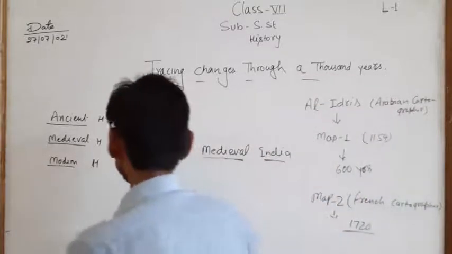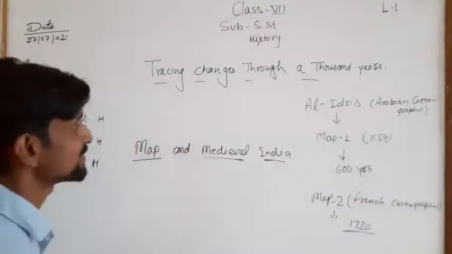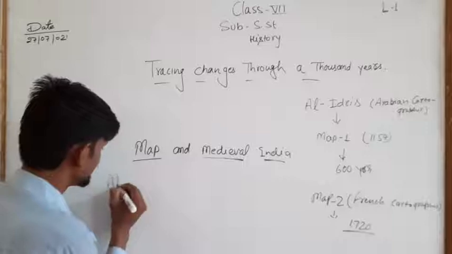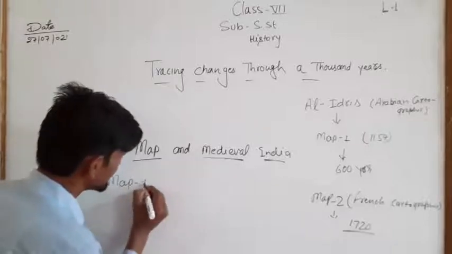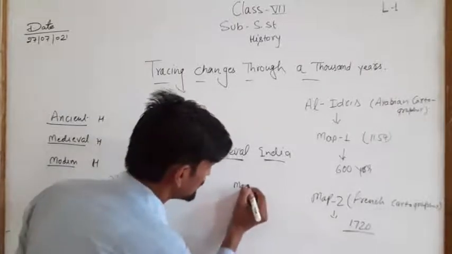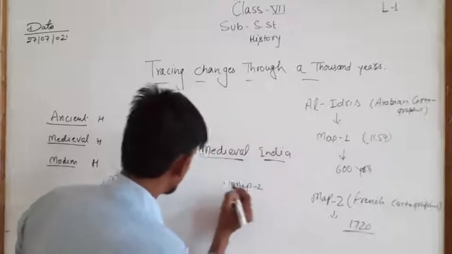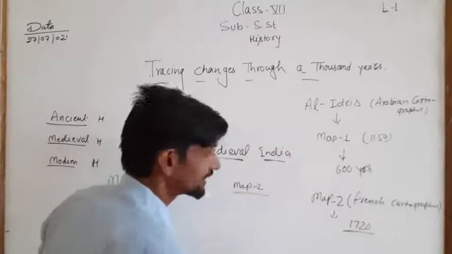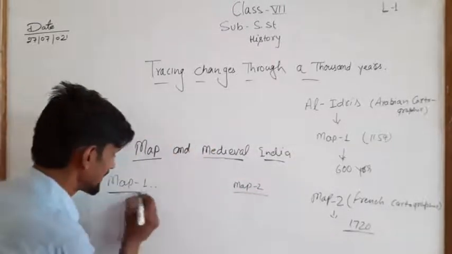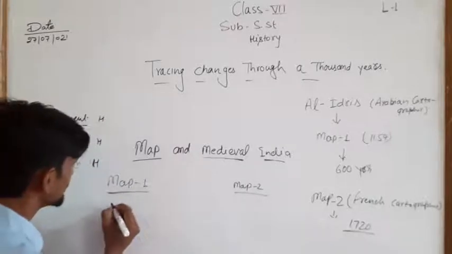So there is some misconception in map 1 and map 2. You can say there is some difference between map 1 and map 2. What was the difference? The difference of the directions. In map 1, the south region is shown in the north region.